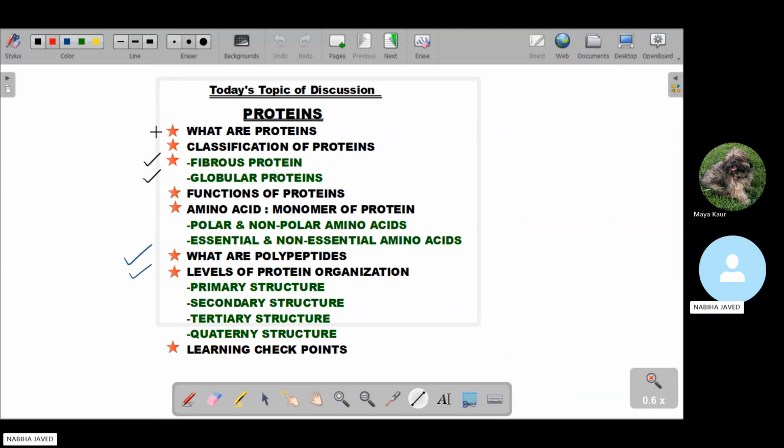If you have any query when you are reading from the book, just text me on Skype, and if you are asking during the lecture, just ask me. That is about today's lecture, and in the next lecture we are covering the next and last macromolecule, which is the nucleic acid.